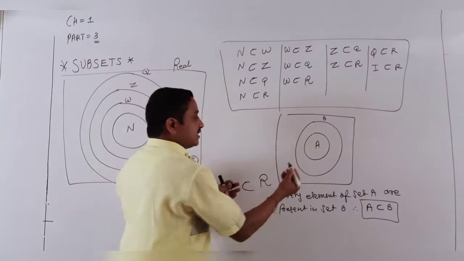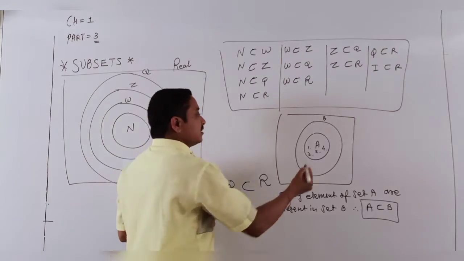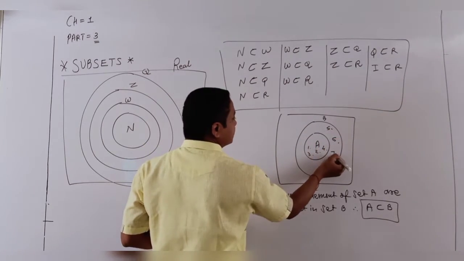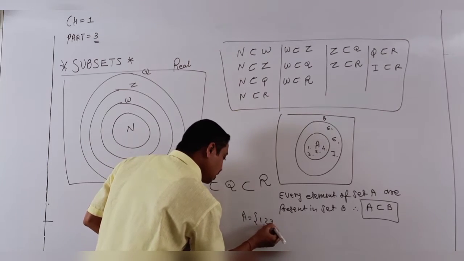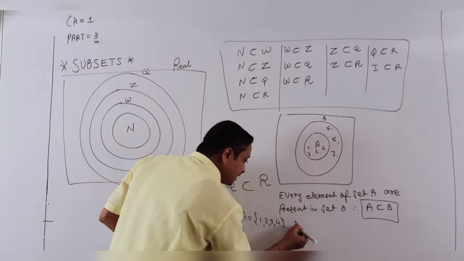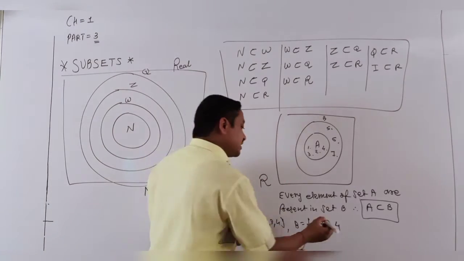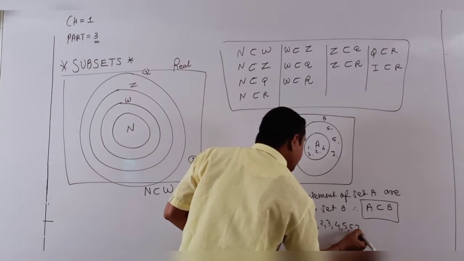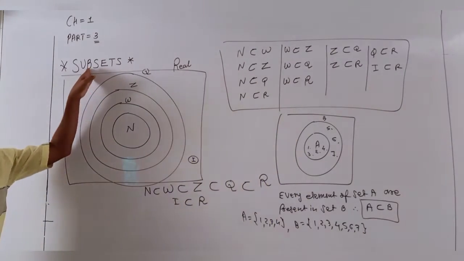I will give you one example. Consider the elements 2, 3, 4 in set A. Then set B definitely has 5, 6, 7. So set A is 1, 2, 3, 4, and set B has 1, 2, 3, 4 compulsorily, students, but also another example with 5, 6, 7. So that is the basic definition, students.